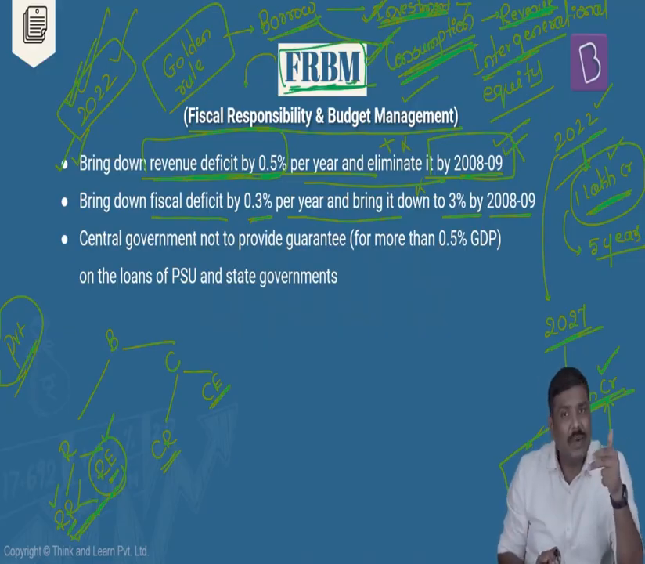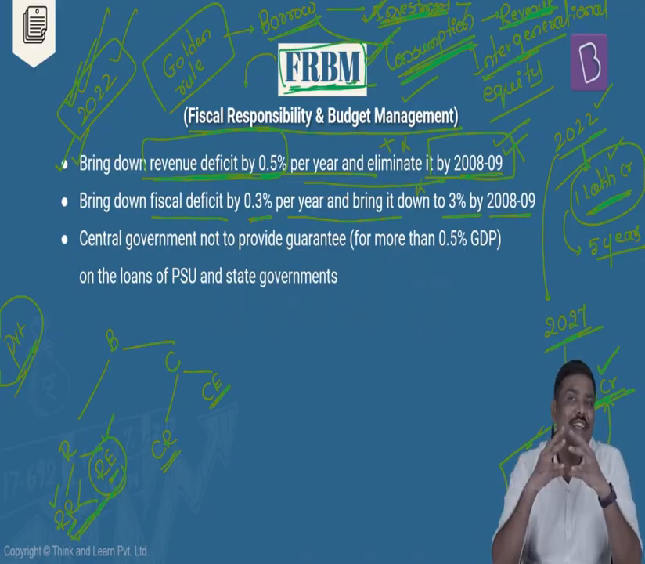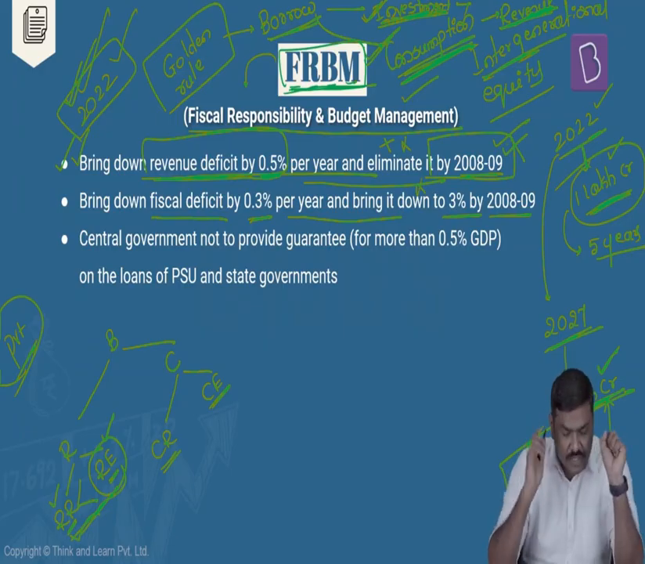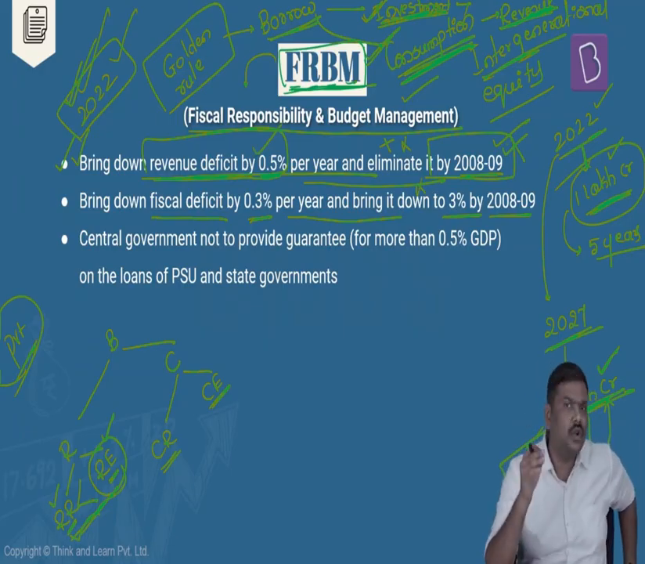And even today, you must have seen, we have not met these targets. We are still in the process of eliminating or reducing the revenue deficit and controlling the fiscal deficit. Now, some of you might say, sir, we agree. The revenue deficit should be reduced to zero. You explained it. We'll agree to that.